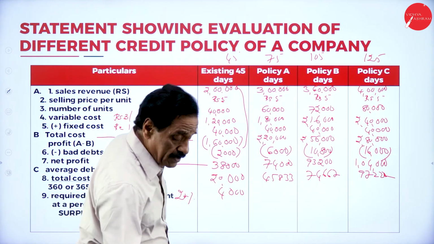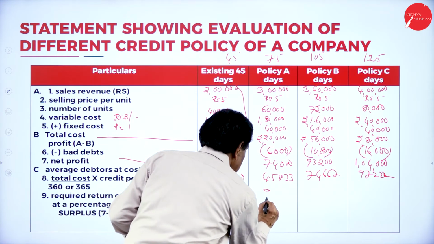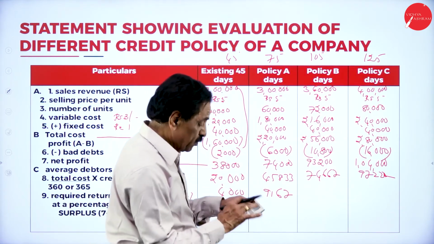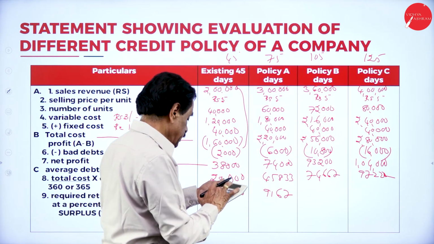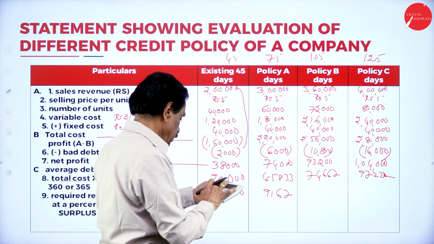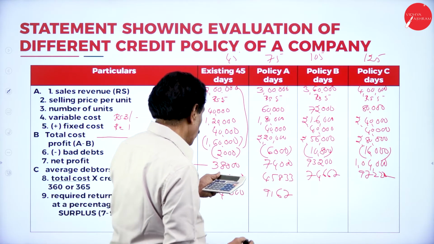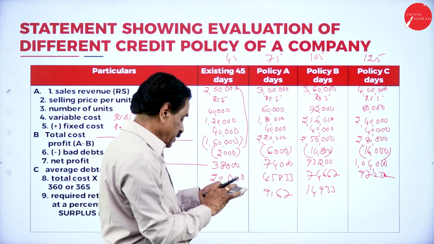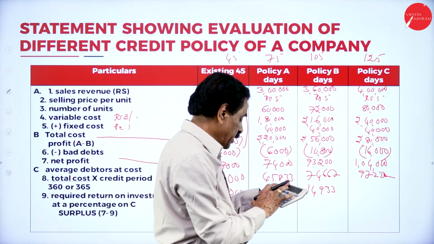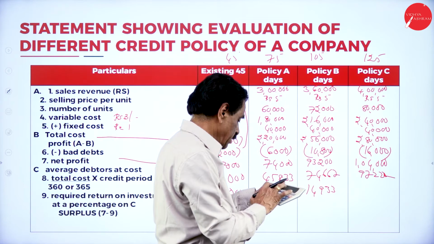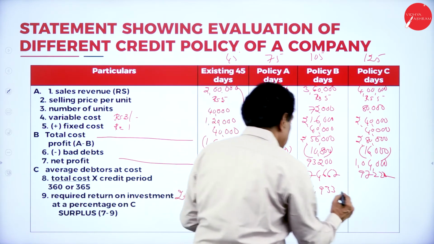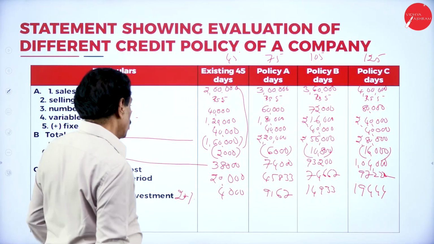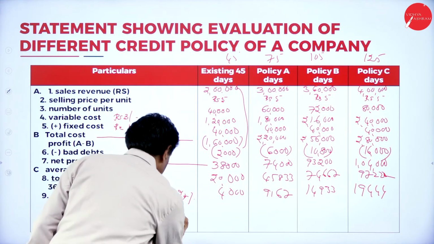So 45,833, 9,167. 74,667, 14,933. 97,222 divided by 5, 19,444 required return.